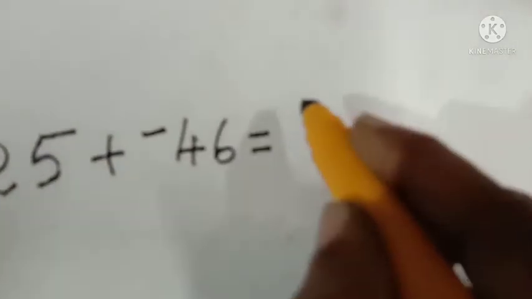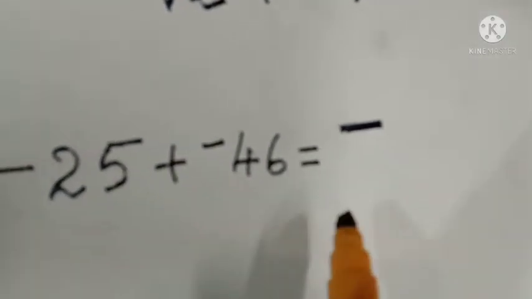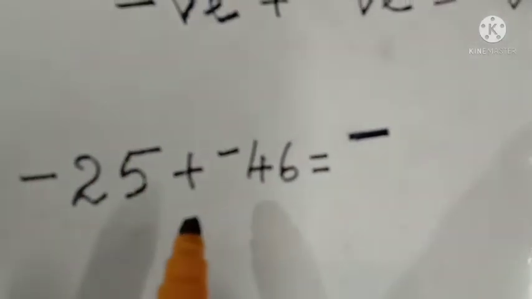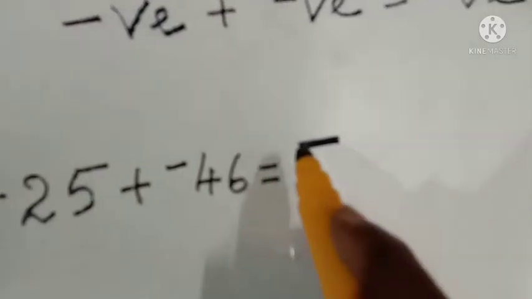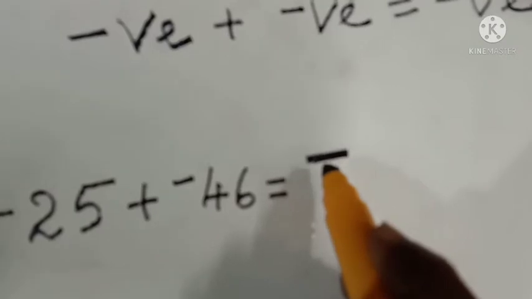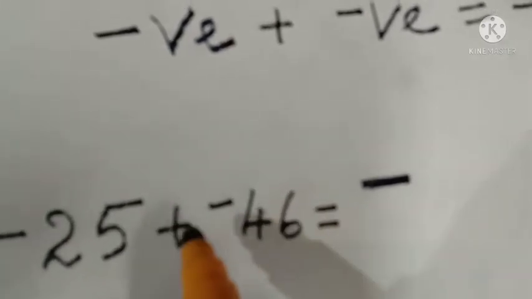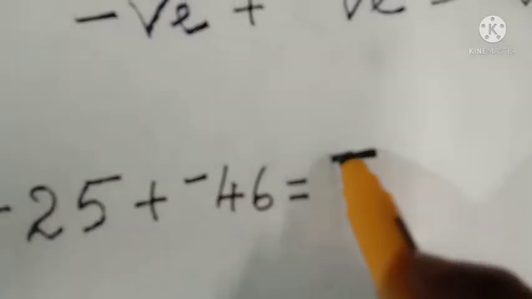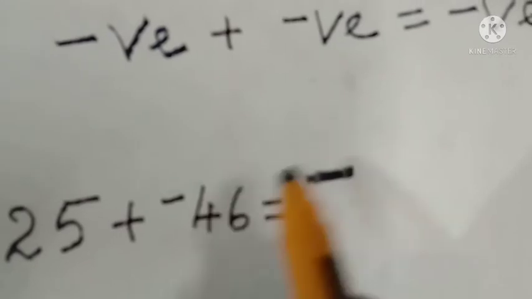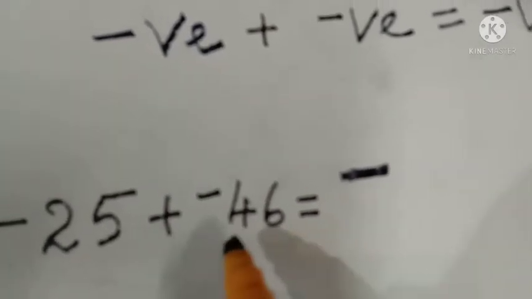So, blindly you can write negative here, because we have already learned the rule that if we add two negative integers, the answer will be negative. So, just check here and put the sign first, so you will not forget it. If two negative integers are there, just write the negative sign first, then add it.